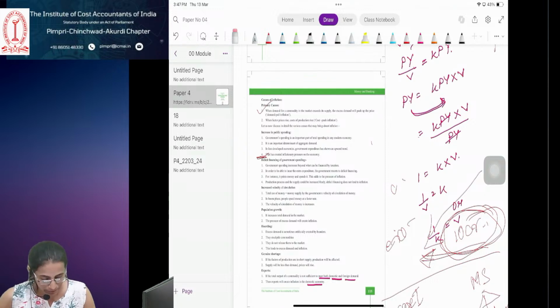Functions of money. Primary functions of money. The primary functions of money are really the technical and important functions of money. There are two types. Medium of exchange. In the barter system, which we were discussing yesterday, there were a lot of problems, like lack of coincidence of wants, where both should have the want to purchase that particular commodity.